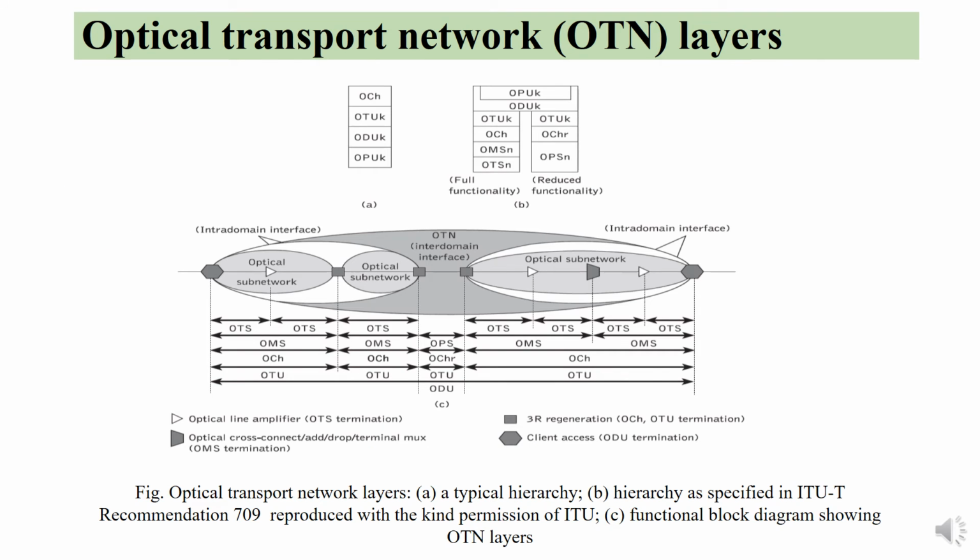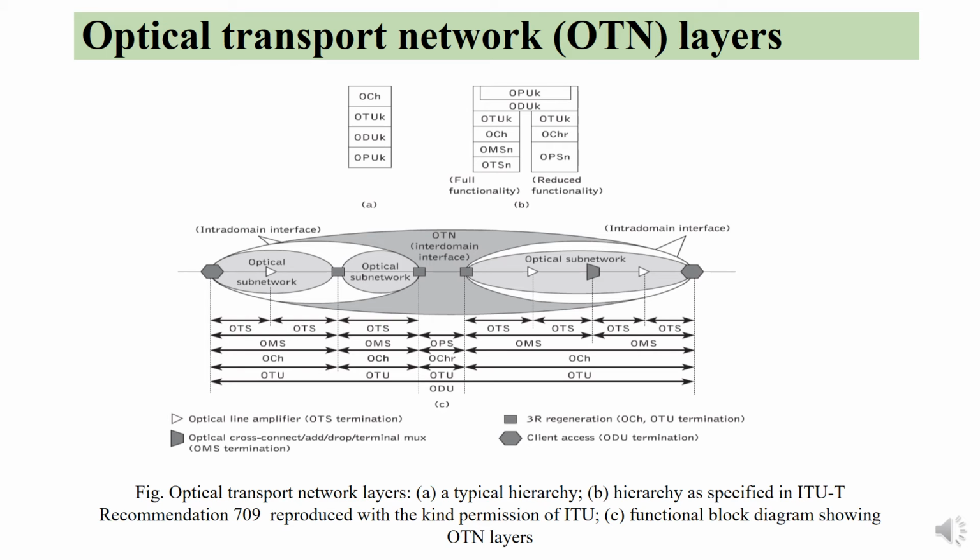Optical Transport Network or OTN layers. It consists of a set of optical network elements connected by optical fiber links. This OTN is able to provide functions such as transporting, multiplexing, switching and supervision. So the ITU-T recommendation provides the information about the typical hierarchy of the OTN.